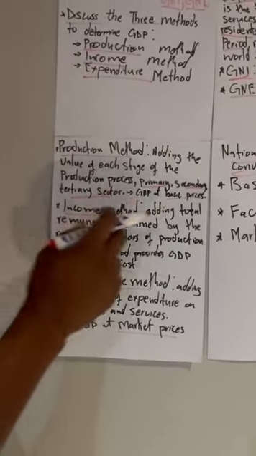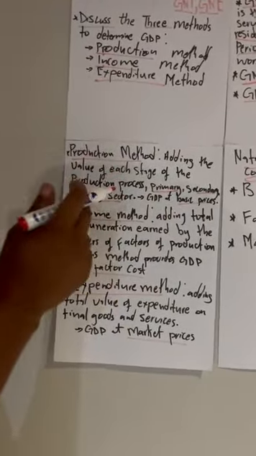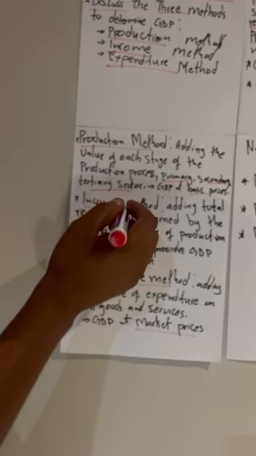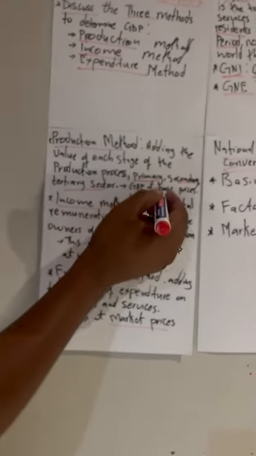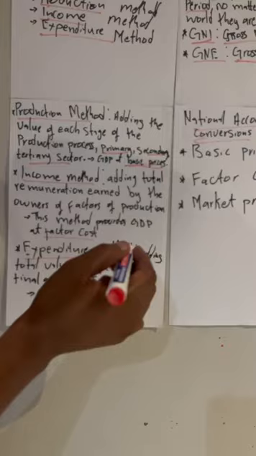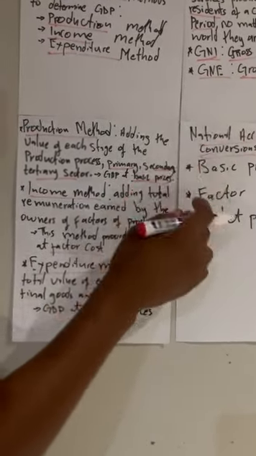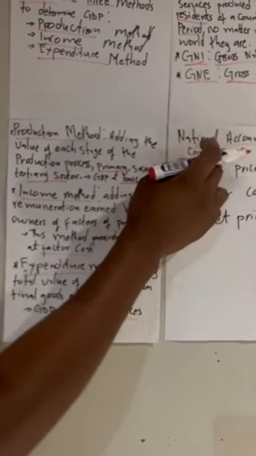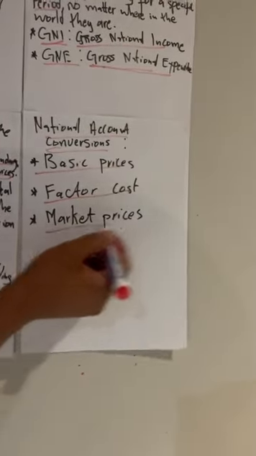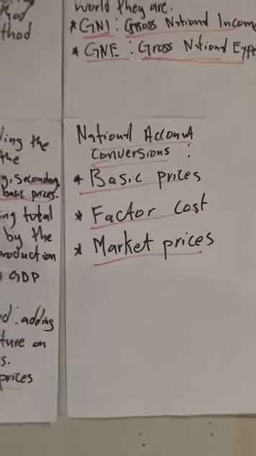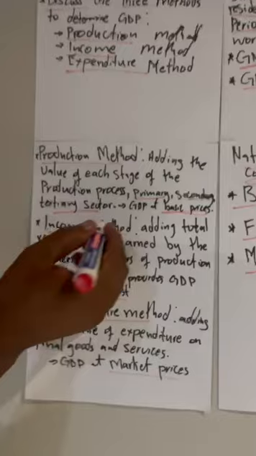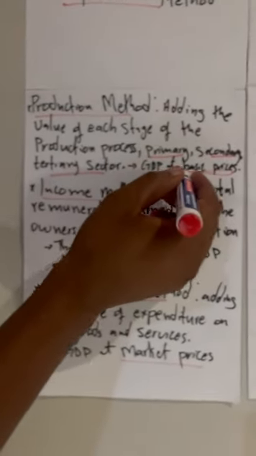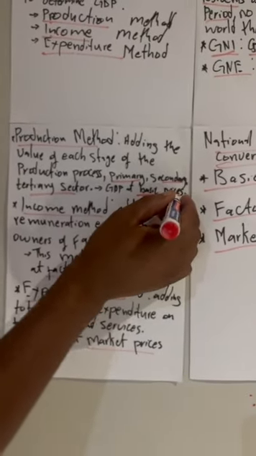That is where the production of goods and services takes place, which gives us GDP at basic prices. Because remember, we have these three national accounts conversions: basic prices, factor cost, and market price. So the production method gives us GDP at a basic price.